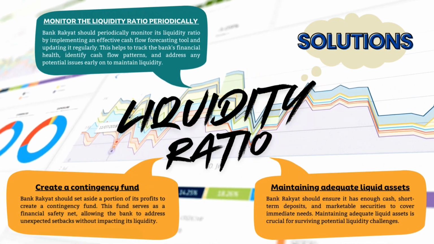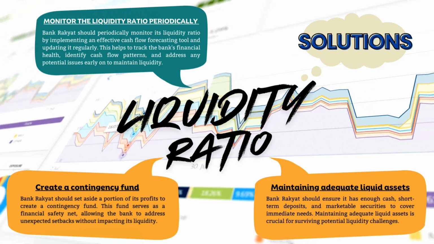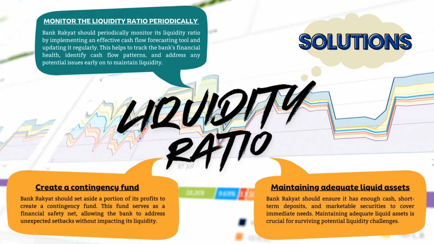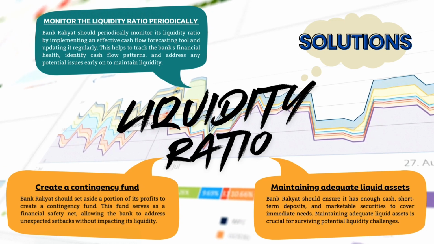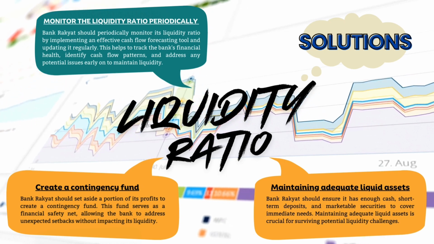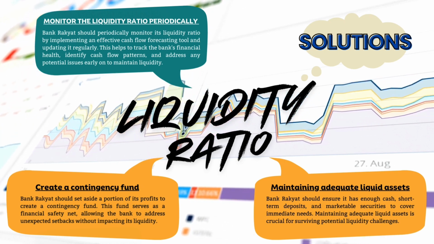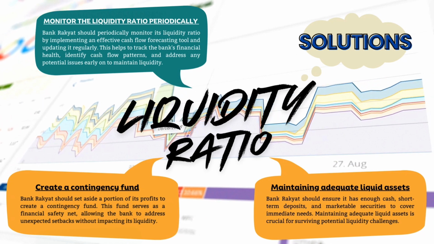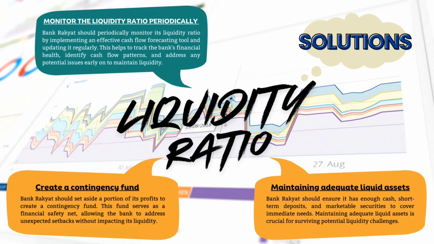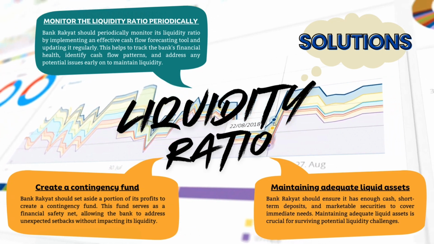Bank Rakyat needs to implement an effective cash flow forecasting tool and update it regularly to monitor the bank's financial situation. By closely monitoring cash flow, Bank Rakyat can identify cash flow changes that occur to maintain the company's liquidity and detect any potential issues yearly.